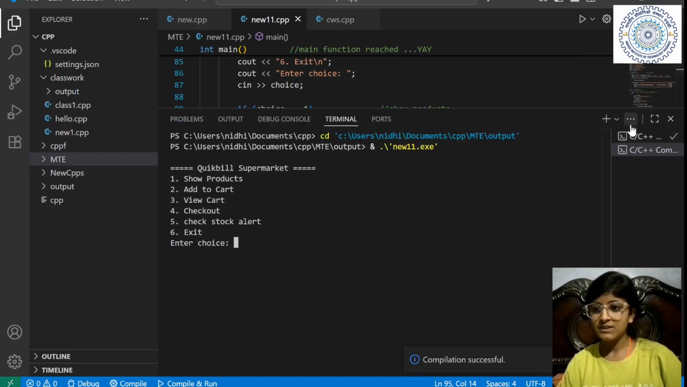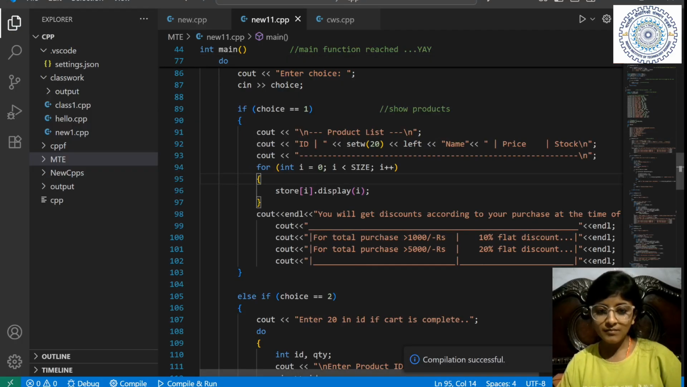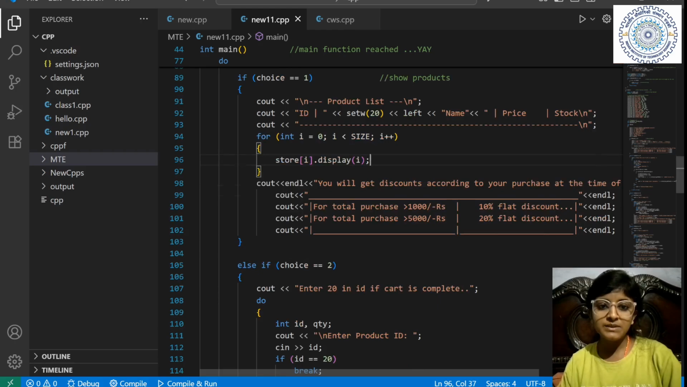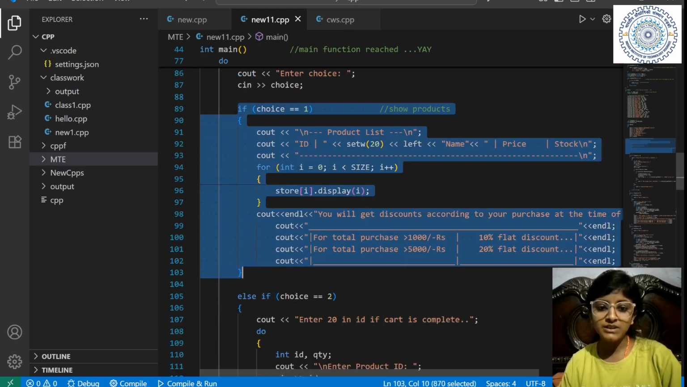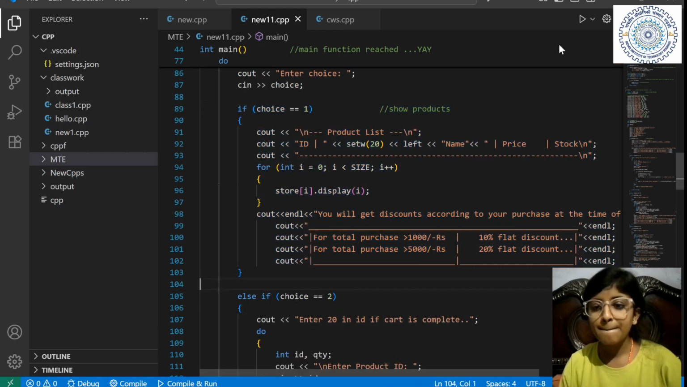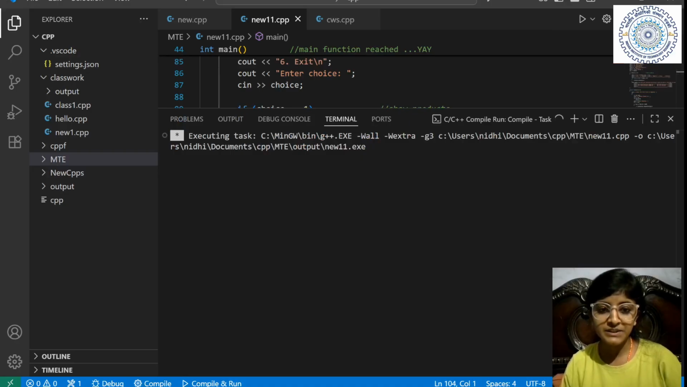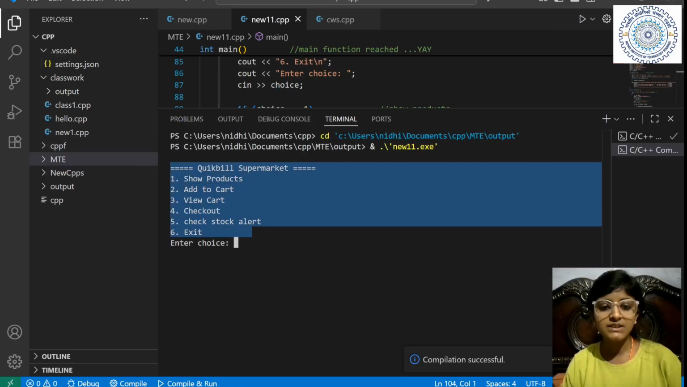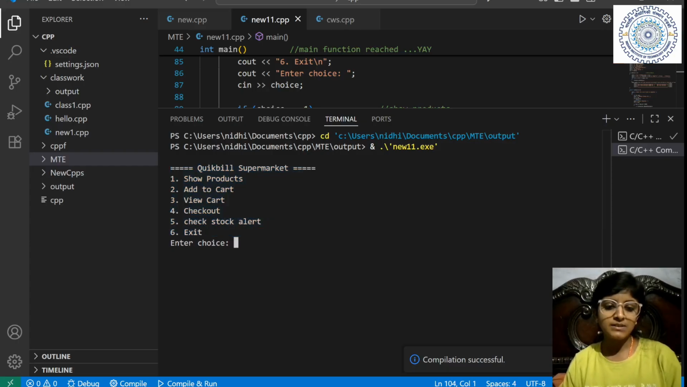Wait for me. Then I have also printed the discount offers in my shop. If you buy more than 1000, you will have a 10% flat discount. If you buy more than 5000, you will have a 20% flat discount. So this is basically in my choice number 1. Okay, let's see how it is printed. These are the things that will print. Again, this is my choice 1, so it will show the products.